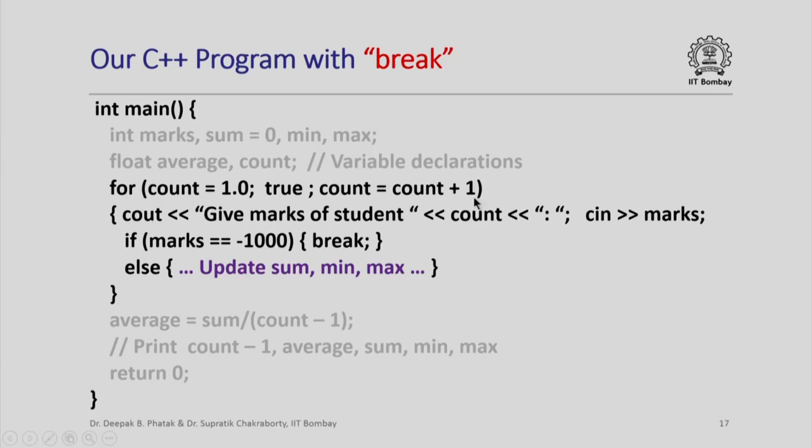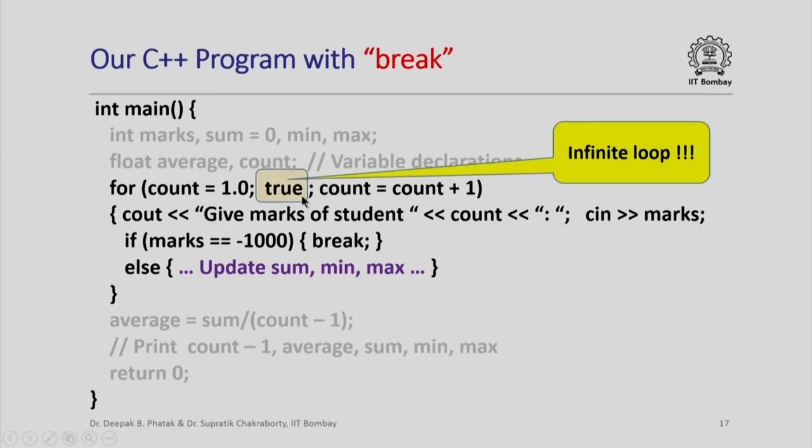So we have the same for loop as we had before, but now the loop condition I have replaced by true. Earlier we had a loop condition, count is less than or equal to number of students. Now I do not know how many students there are, so I have replaced the loop condition by true. Note that this means that I am going to iterate around this indefinitely, unless of course I have a way to break out from the middle of the loop.